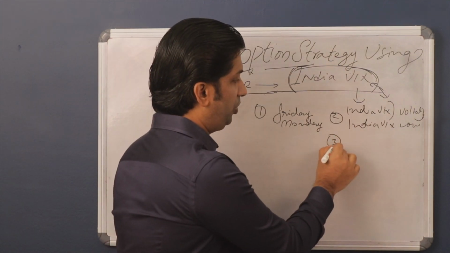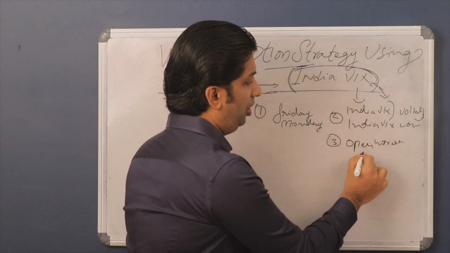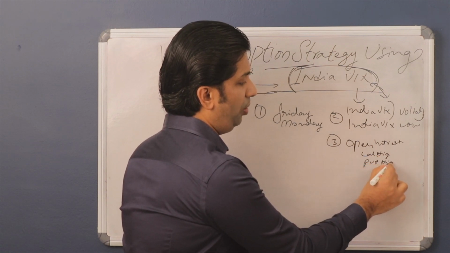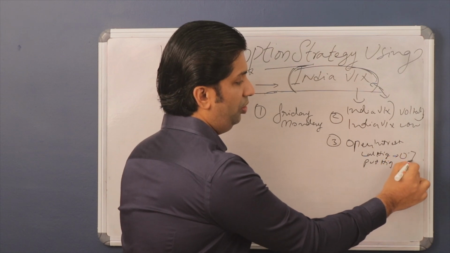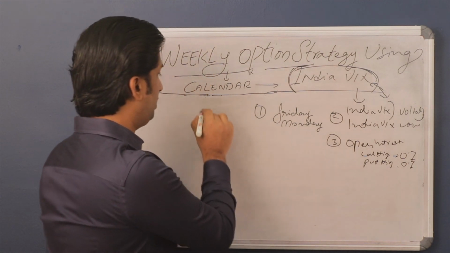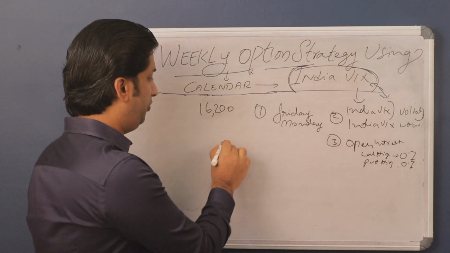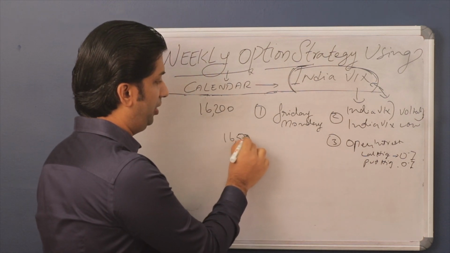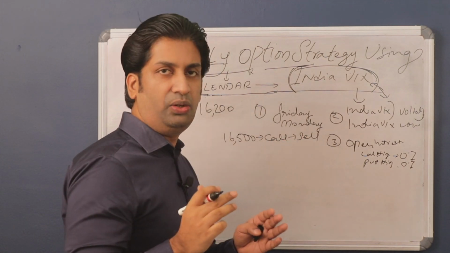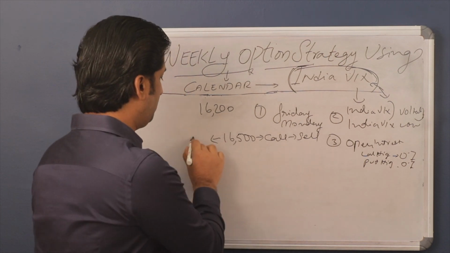The third one is you have to look into the open interest. Open interest means you have to look into the call side highest open interest and the put side highest open interest. So we are giving importance to the open interest first. For example, if Nifty is at 16200 and on the call side the highest open interest is at 16500 call, first we have to sell it. For example, you are selling it at, let's assume, 30 rupees.